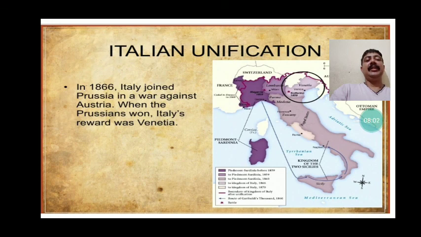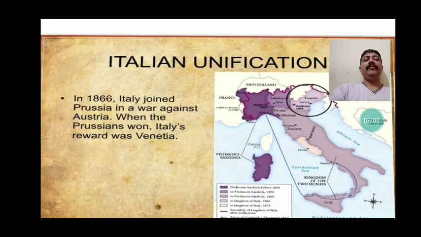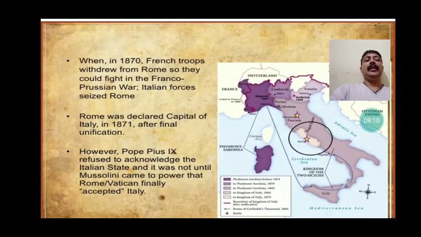Finally, in 1866, Italy joined Prussia in a war against Austria, and when the Prussians won, Italy's reward was Venetia. So this is how Italy finally got united. Now we need to understand that in 1870, French troops withdrew from Rome so that they could fight in the Franco-Prussian War. Italian forces seized Rome. Rome was declared the capital of Italy. So finally 1871 was the year in which Italy got unified.